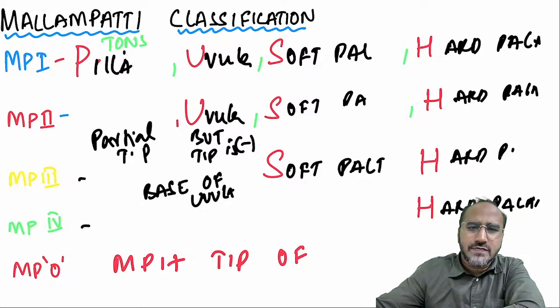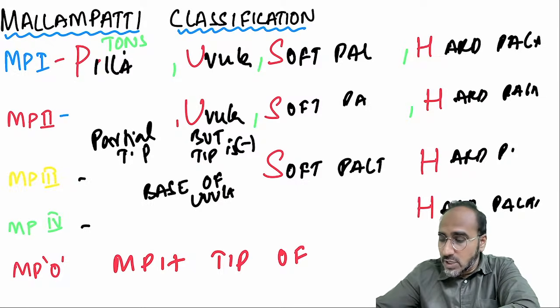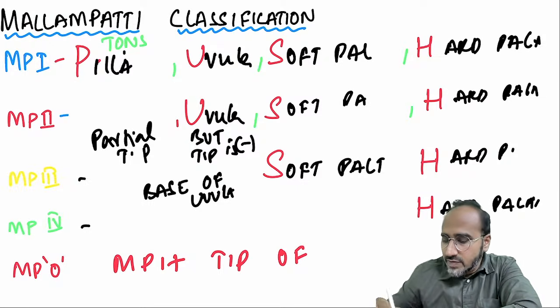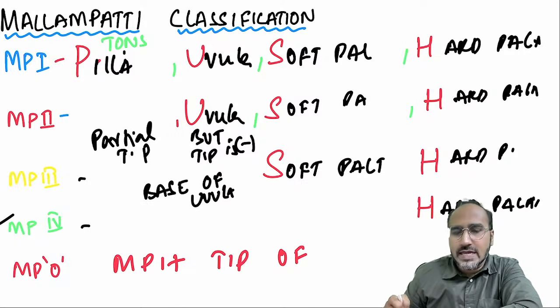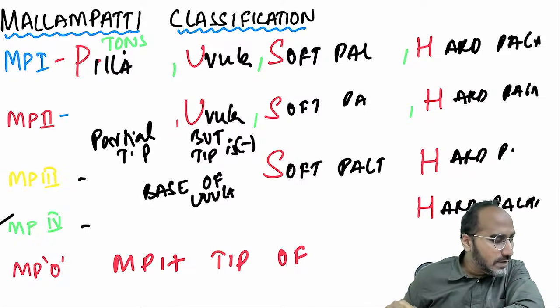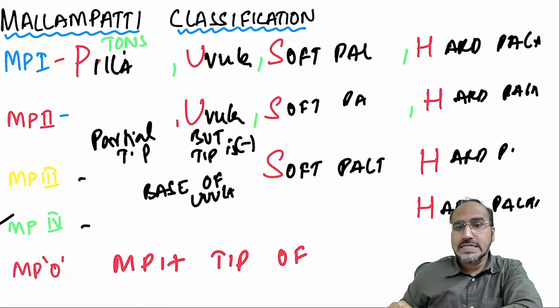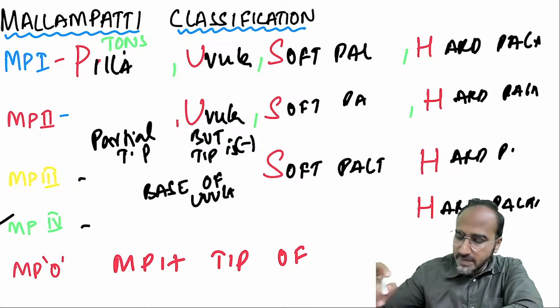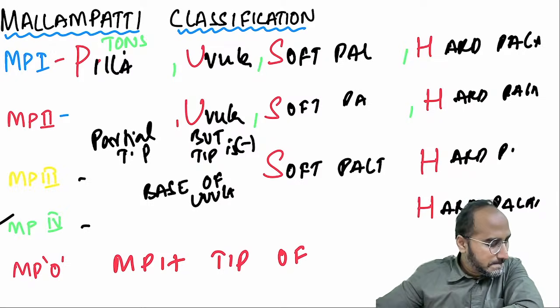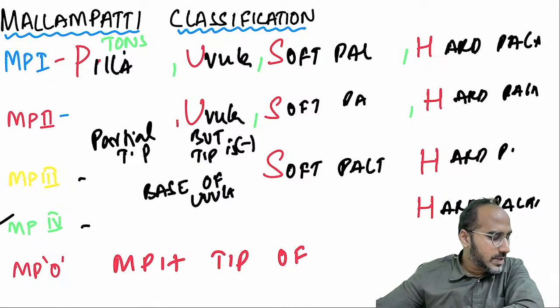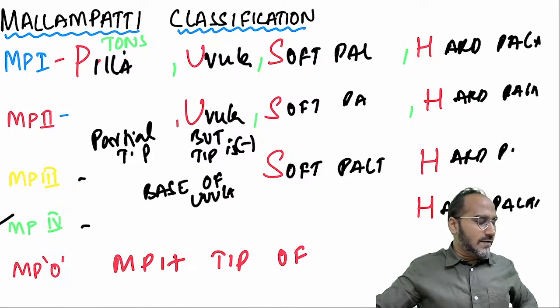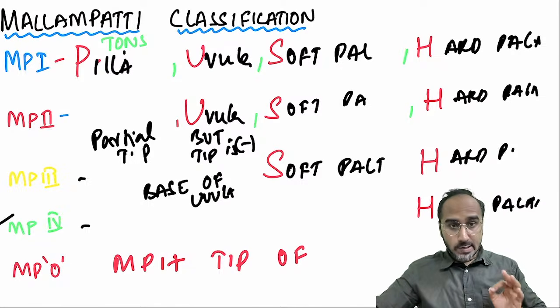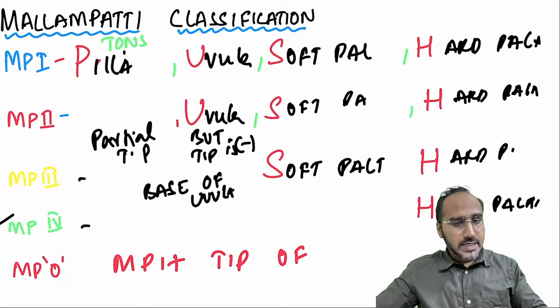And now tell me guys, if the patient is having MP4, only when he opens his mouth you are able to see only the hard palate. Is he having an easy airway or a difficult airway? Come on, be fast. MP4 means what? Come on, be fast, guys. If you are only able to see the hard palate, that means it's a difficult airway.